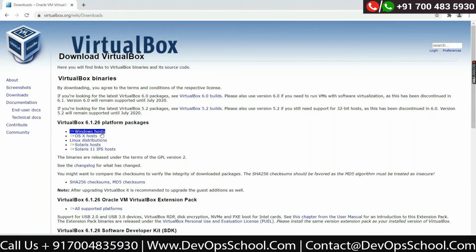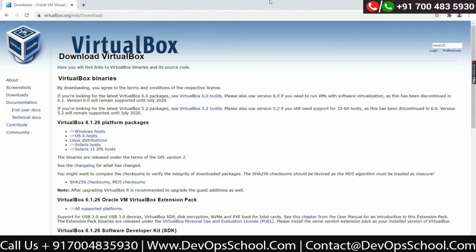How can we enable it from BIOS? Many different brands of laptops and desktops are available in the market. By pressing F2, F12, or something similar, enter the BIOS and you can see some menus there. Enable virtualization or enable VT-x, and save the configuration. Reboot your laptop, come back and continue with this setup. It will be installed. You might not be able to install VirtualBox on your office laptop, so it is a good idea to install it on your personal laptop.